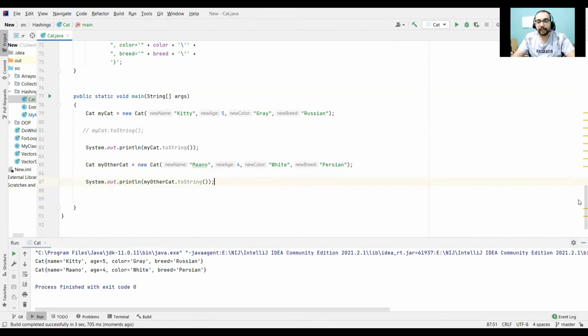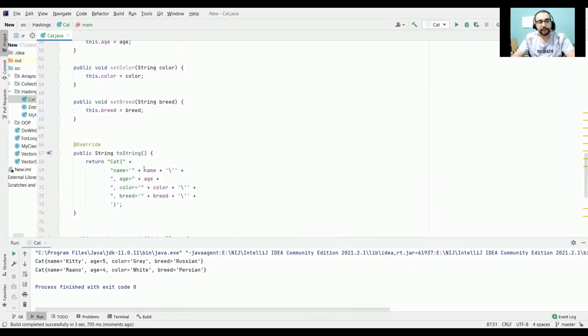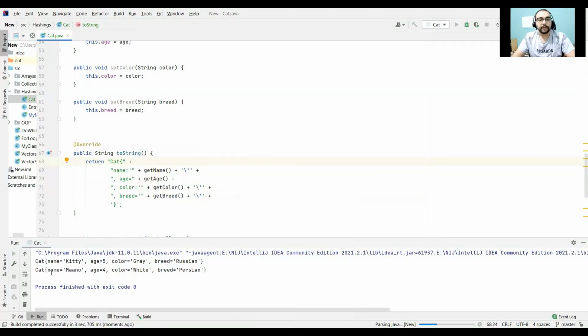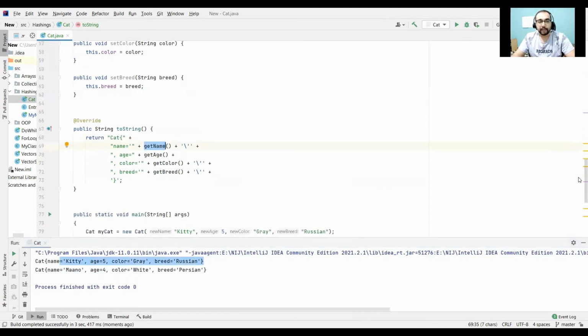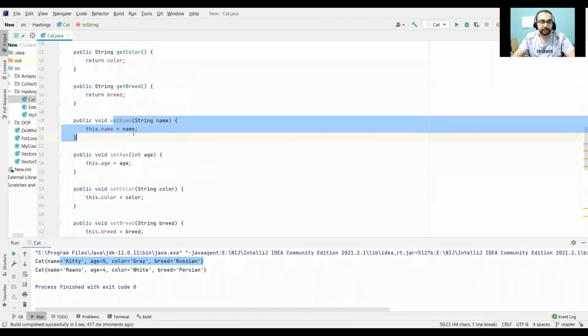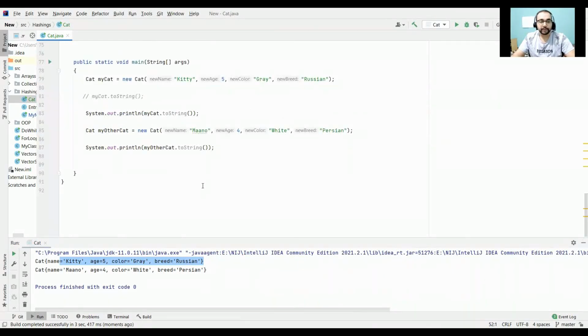Also we can change one thing here. Instead of name, I'm going to say getName, because that's also there. getAge, getColor, getBreed. Now if we run it, the output will look a little bit different. Not that different, but we can do the same thing. So getName, the cat name is this, and whatever name we are getting, we are setting in here as well. This is how it's returning the name every time.